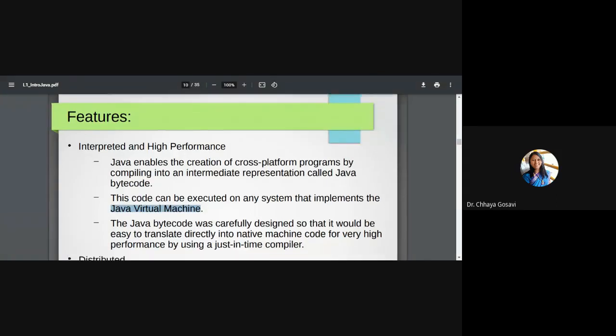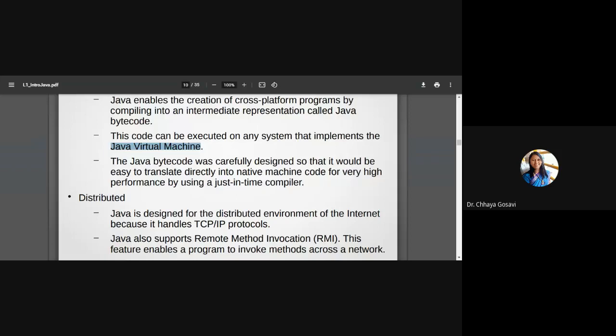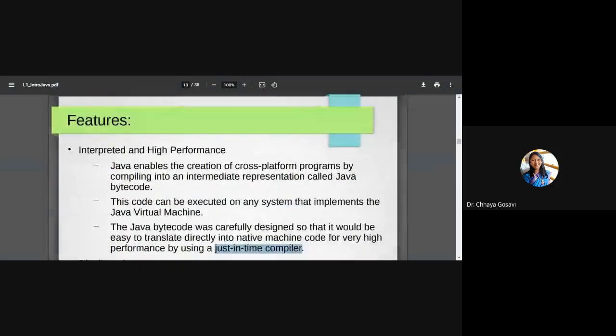Java bytecode was carefully designed so that it would be easy to translate directly to native machine code for very high performance using a just-in-time compiler. That makes Java an interpreted and high performance language. The conversion from the Java program to bytecode, that is the .class file, and then from the .class file to output, is done with a very high performance compiler, which is called the just-in-time compiler.